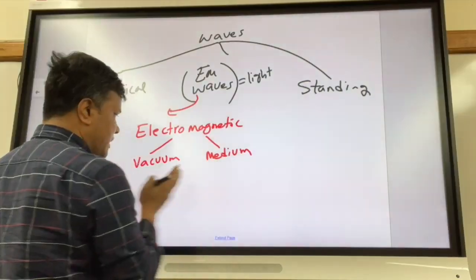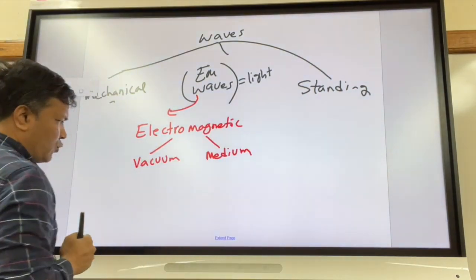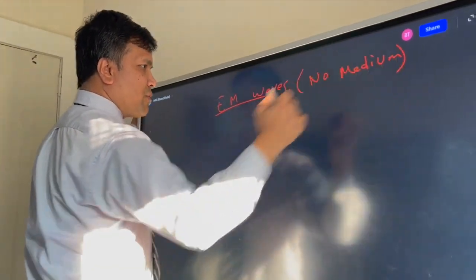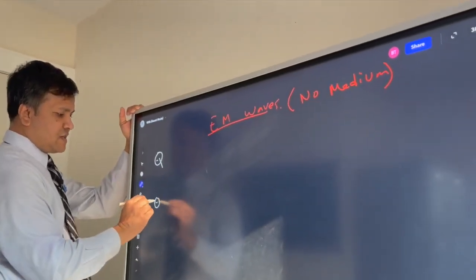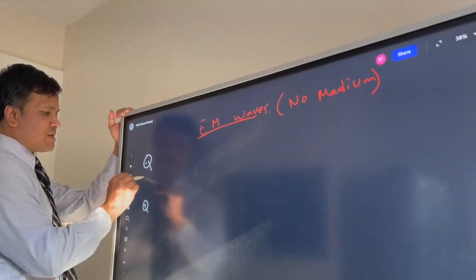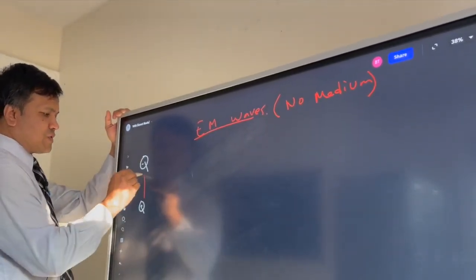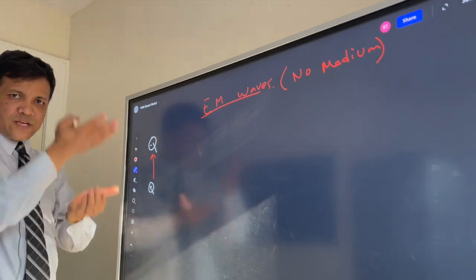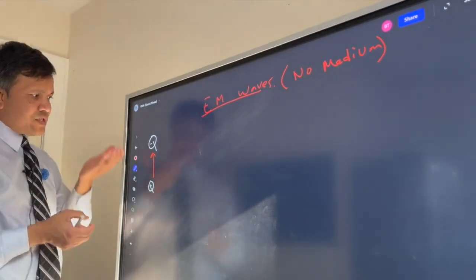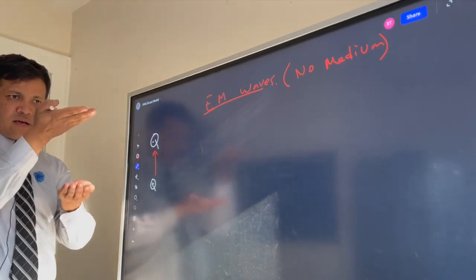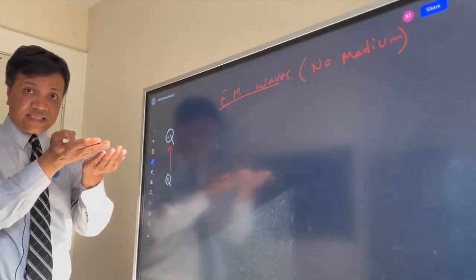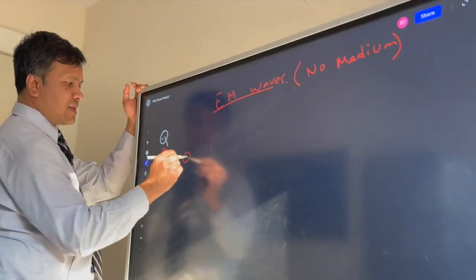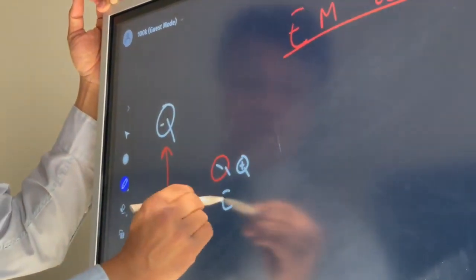All right. When we talk about EM waves, electromagnetic waves, they need no medium. Let's consider a negative charge and a positive charge. The field line goes from positive to negative, of course. Now let's say these two charges oscillate relative to each other. So this is negative, this is positive, and they change location. When they change location, at some point they are together, so the negative 1 and positive 1 are at the same place. Then the field is 0.